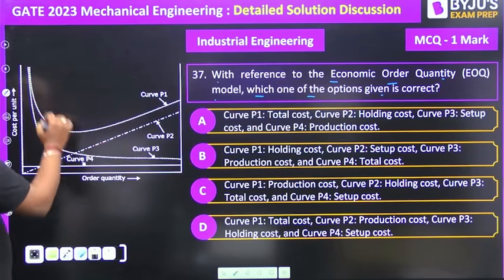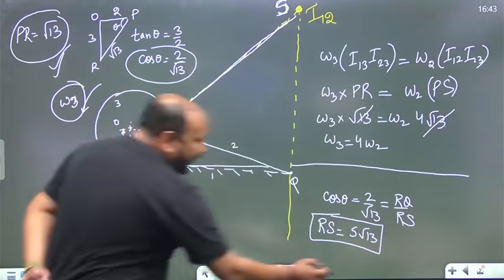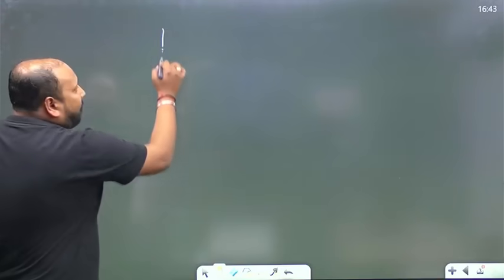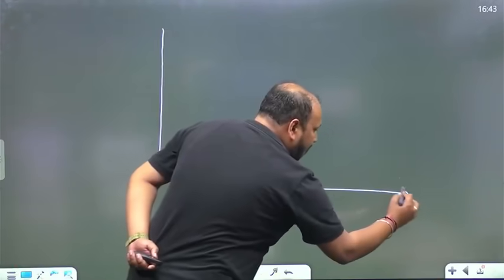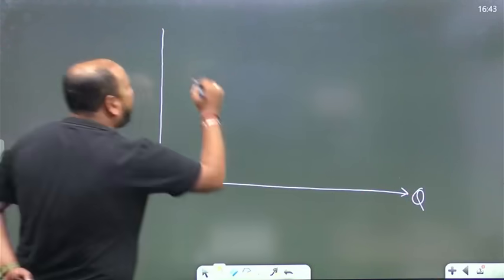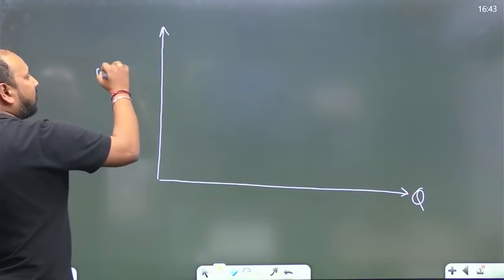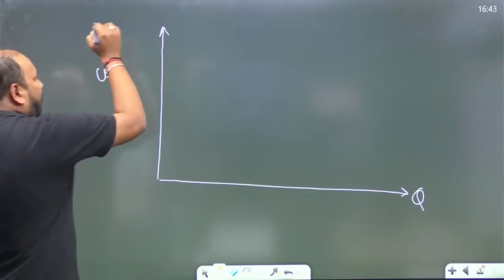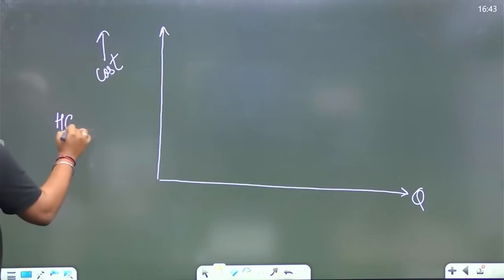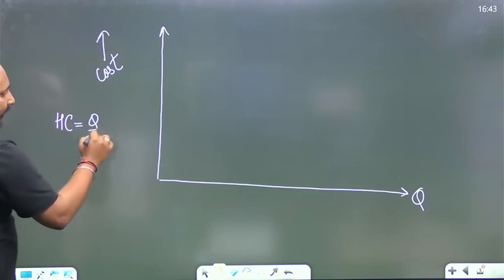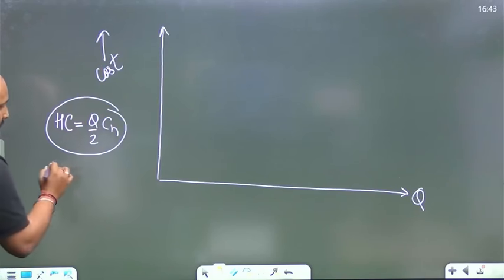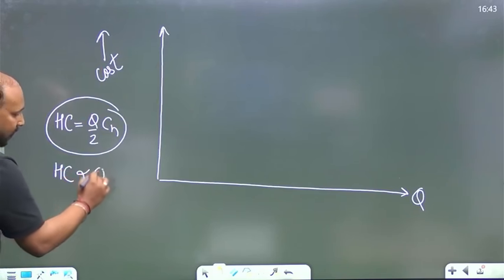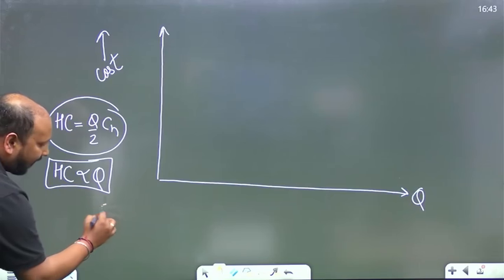We have a curve like this. If you try to recall a very easy concept from the inventory model, this is your level of inventory, this is your cost. We know that there are multiple costs. We have holding cost. Holding cost is equal to Q by 2 into CH, or we can say holding cost is directly proportional to Q. The second one is ordering cost.